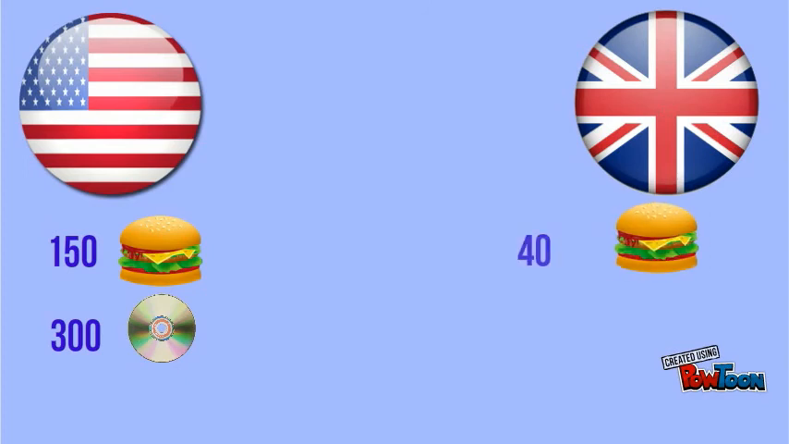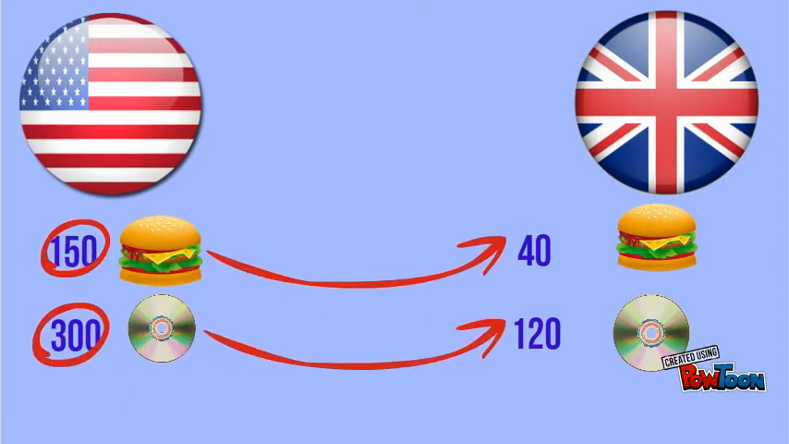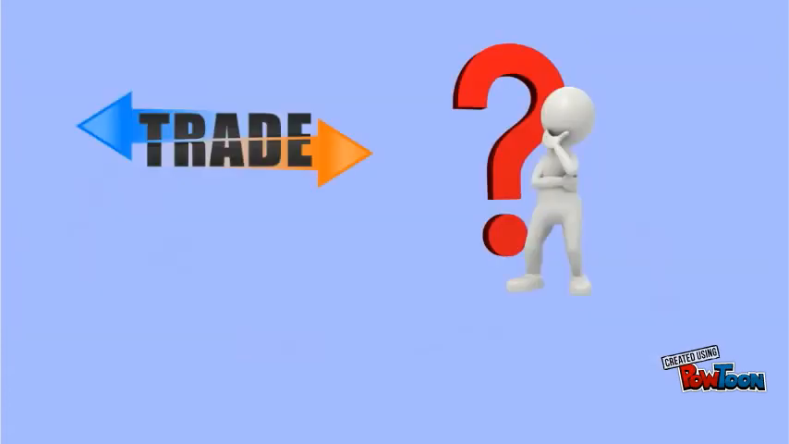So we said earlier that the US is producing 150 hamburgers and 300 CDs, while England is producing 40 hamburgers and 120 CDs. We also said that the US has an absolute advantage over England since it is producing more of both goods compared to England. So why should we trade? The reason for this is that comparative advantage allows one country to sacrifice fewer resources to make a specific item compared to the other.